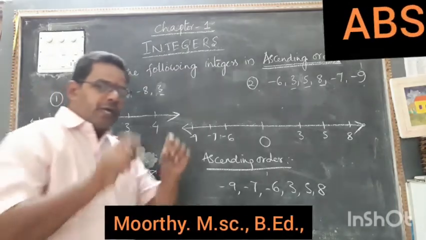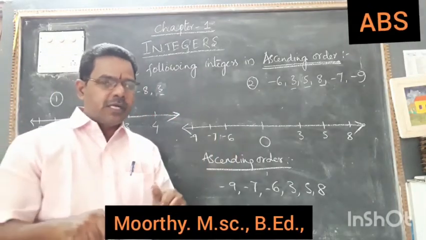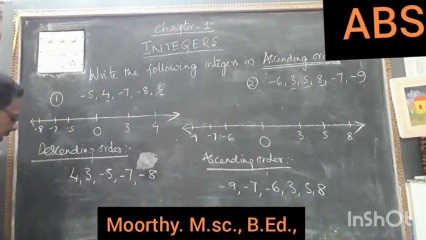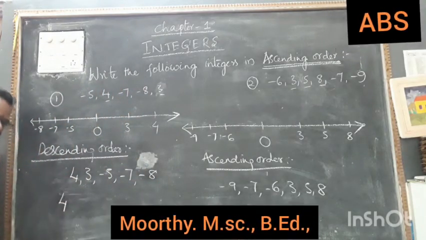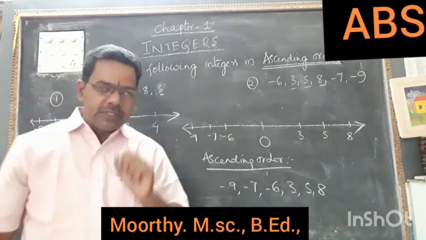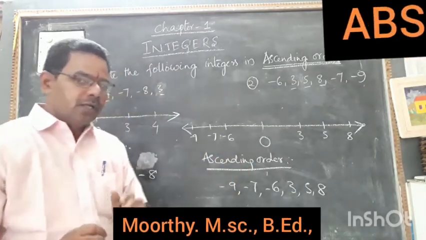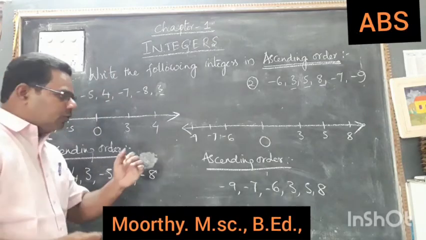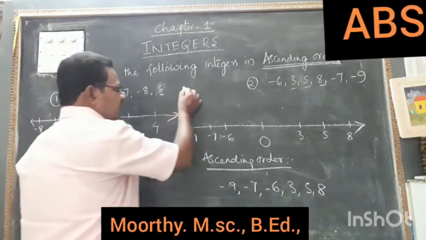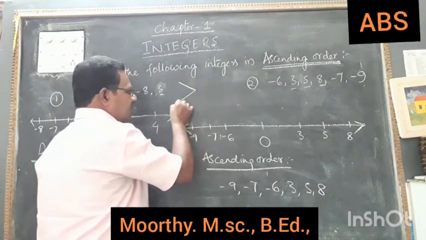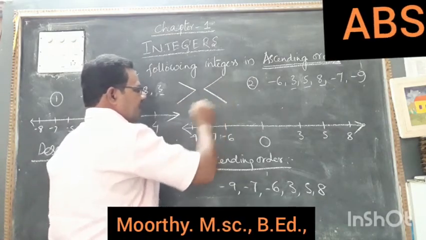Otherwise, sometimes no need to put the heading of ascending order or descending order. But directly we can write by using the symbols. We know two symbols are there. One is the greater than symbol, one is the less than symbol. So greater than and less than. How to write those symbols? Here I am giving you the examples. This is greater than and this is less than.